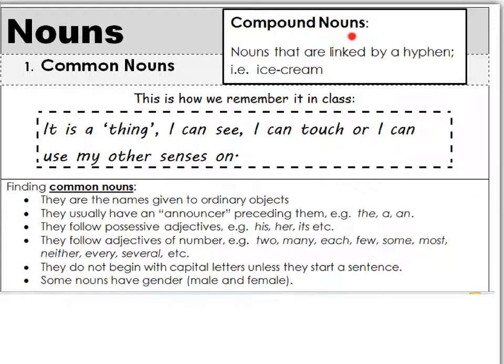Let's look at compound nouns while we are at this page. Compound nouns are nouns. Remember, they must be nouns that are linked by a hyphen. Be very, very careful. If you have a noun or a hyphen word and you're not sure if it's a noun, look at the word that follows it. If the word that follows it is a noun, then this word cannot be a noun too. You'll never have a noun that's followed by a noun. Then this word would actually be an adjective, because remember, the adjective tells me about the noun.